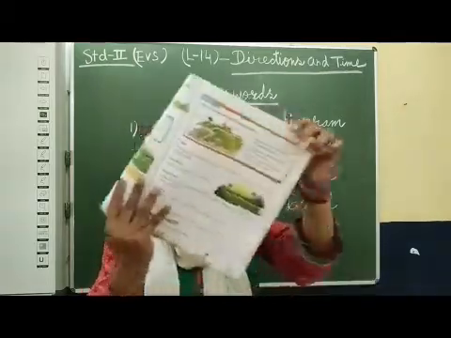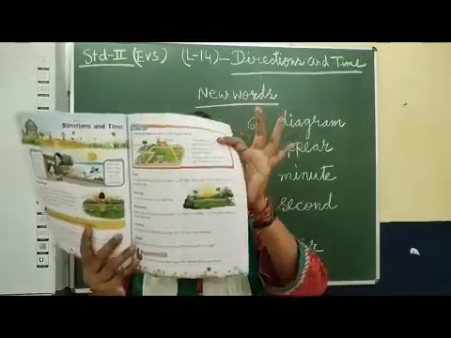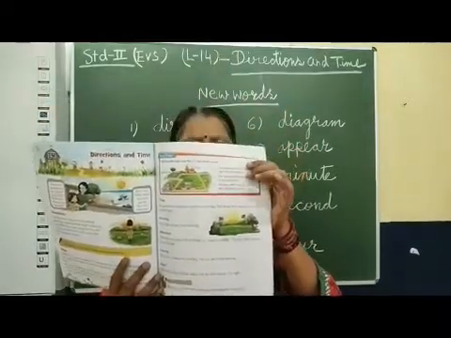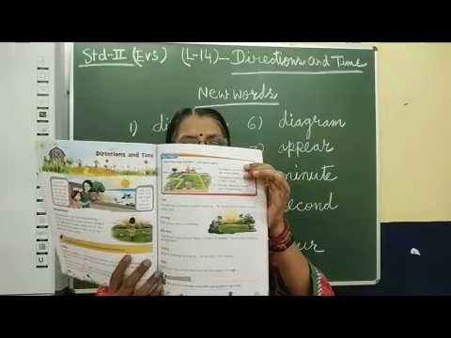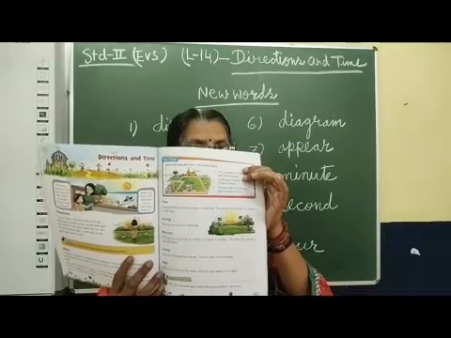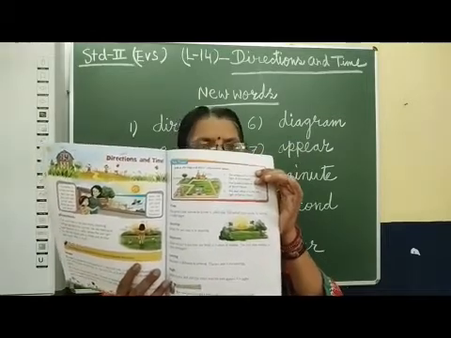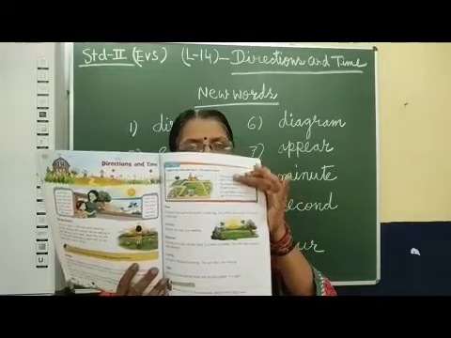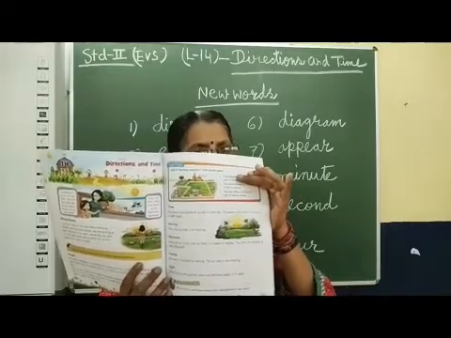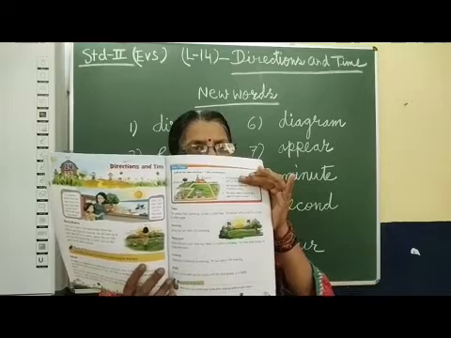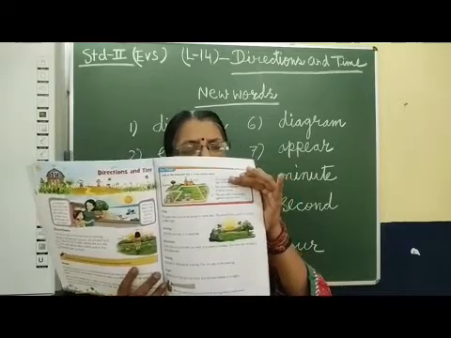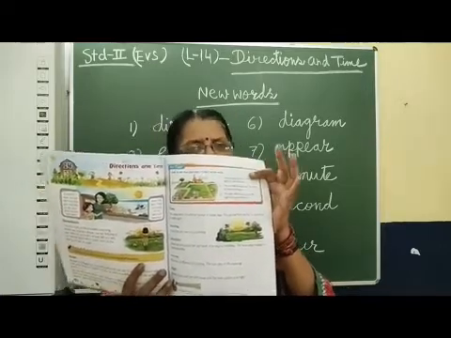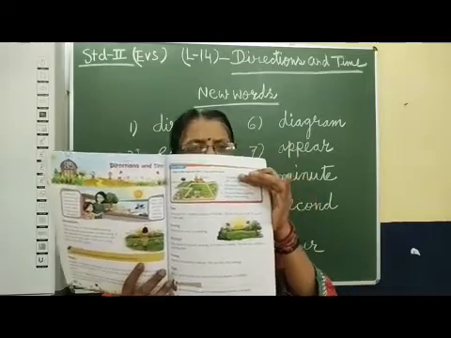One picture is given, some exercise related. This will be helpful for you to locate the direction, which you will do on the board. Then you can understand what you have to do in this. First, let me complete the reading and some new words you have to practice. Then we will do this exercise on the board.